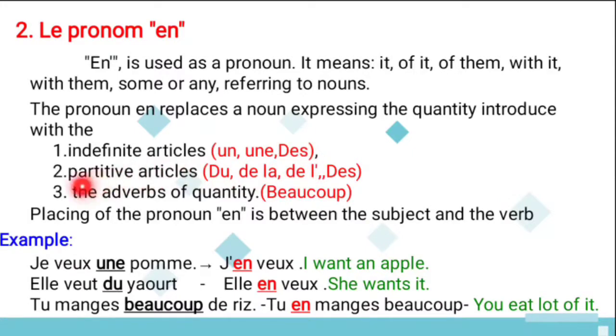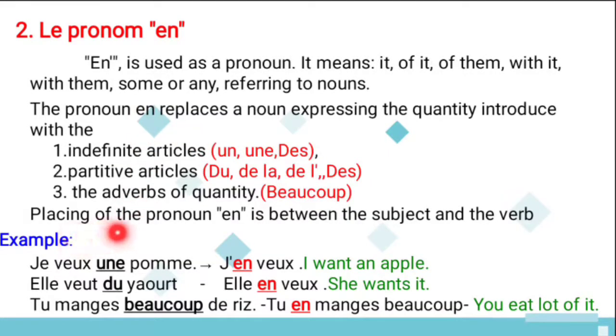And next the partitive article, which we have seen in the previous video. Du, de la, de l', and des, it means some. And the third one is the adverbs of quantity, like beaucoup. Beaucoup means what? A lot. So for these three things we can replace with the pronoun en only.